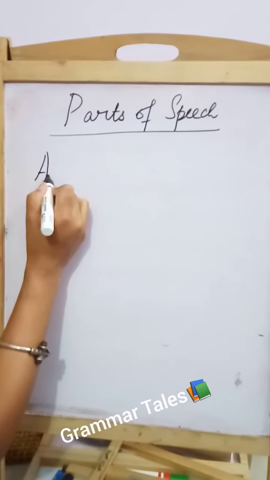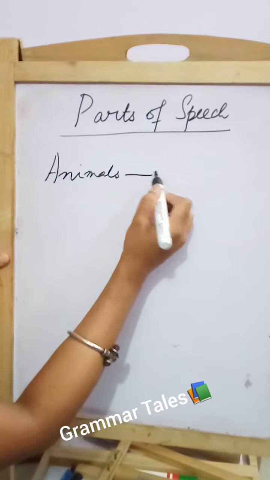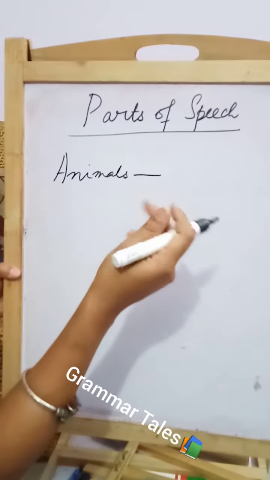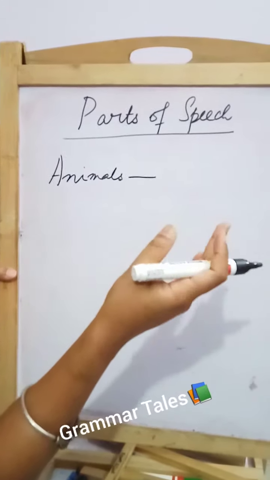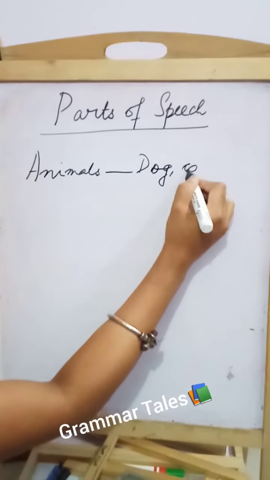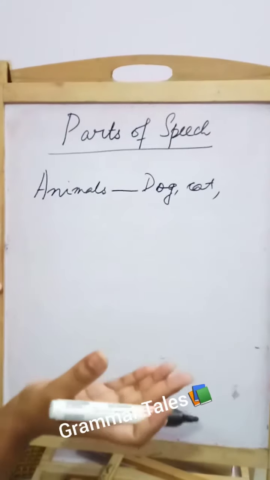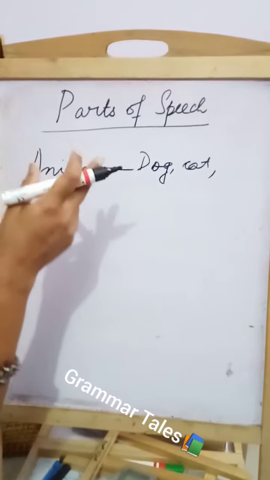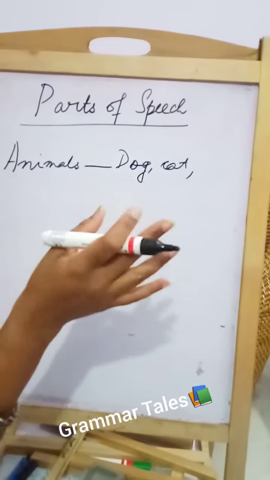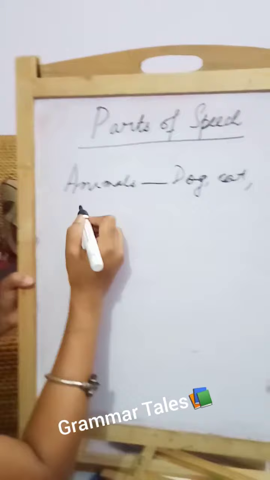Animals. What is it? It is a common noun. So you might be having a pet at home. It might be a dog. It might be a cat. Or any other animal also. So you don't call it dog, cat. You give them a specific name, isn't it? So the name of a dog might be what?